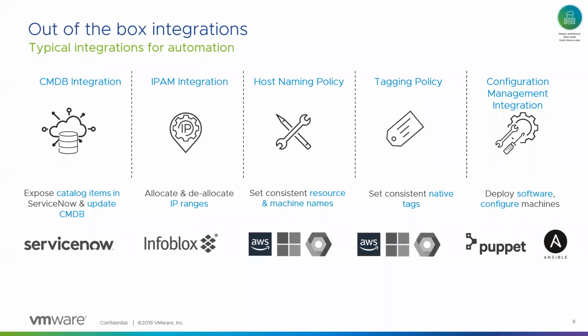We have an IPAM integration with Infoblox where you can manage IP addresses and IP ranges. We have policy management, with the host naming policy, the tagging policy, and so on. And finally, we support out-of-the-box integration with config management products like Ansible and Puppet.